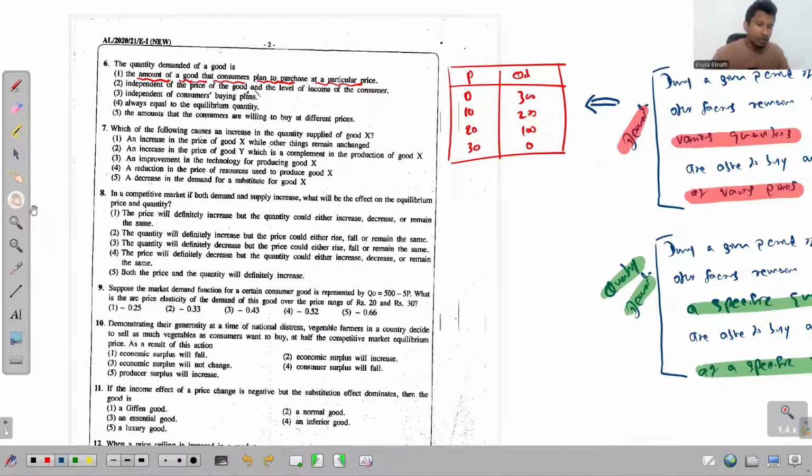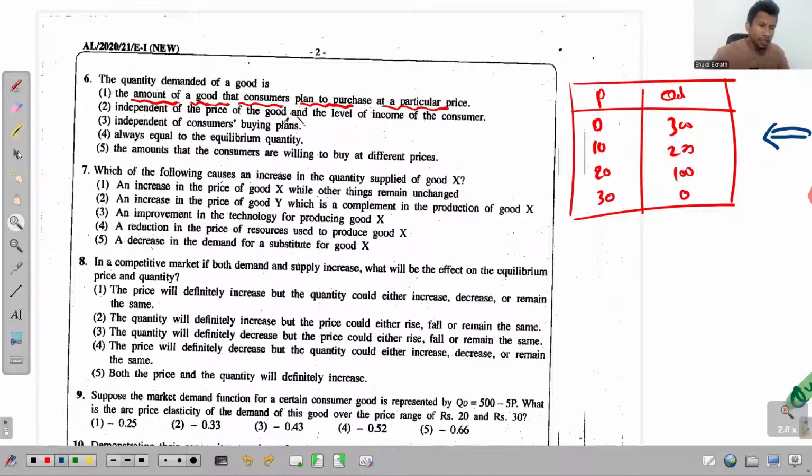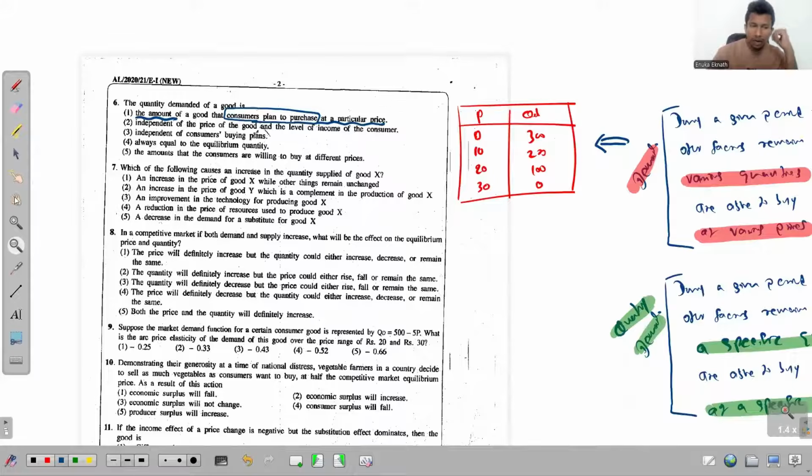Okay, so if you know this difference, just come to this question 6 and read the first option given. It says the amount of a good that consumers plan to purchase at a particular price. One specific amount of the good that the consumers plan to purchase. Now, there's a slight difference between my previous explanation and this one. Here they don't talk about the ability to buy and the willingness to buy.